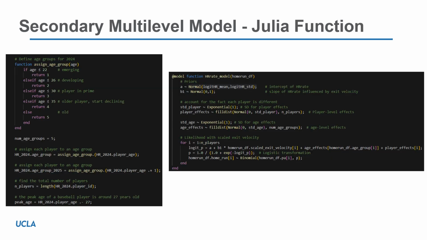This is the model that does what the last few slides have just described. Here, the assign age group function assigns an age group to each player in the data frame, and universal variables are computed outside the main sampling function to save runtime. The model inputs priors that have just been described and computes the likelihood based on the specified combination of priors. This model can then be run using the sample function in Julia with the NUTS function to generate a posterior distribution.